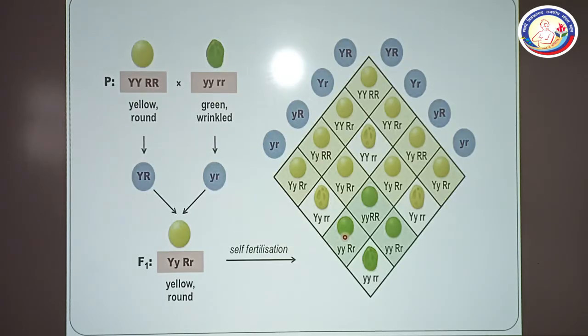But there will be some sort of problem, so rather I will explain it on the board. You can see we have selected the parent here, YYRR, which is pure yellow and pure round. On the other end, this is the green wrinkled seed, which is small y, small y, small r, small r. These are the gametes here, and I will explain this on the board.